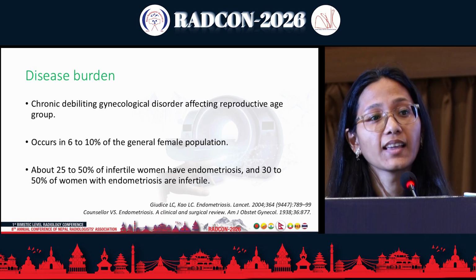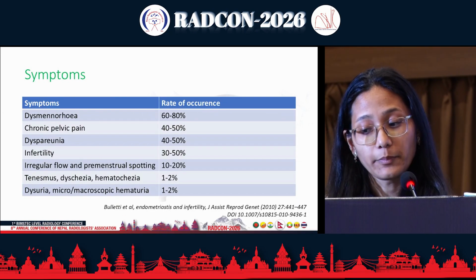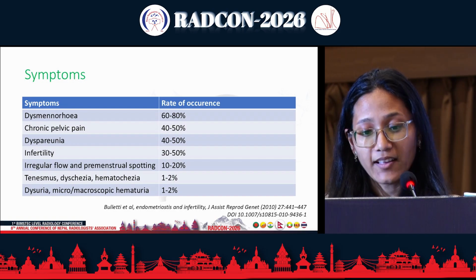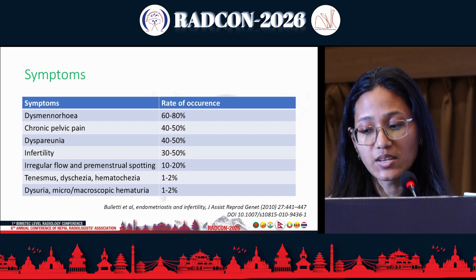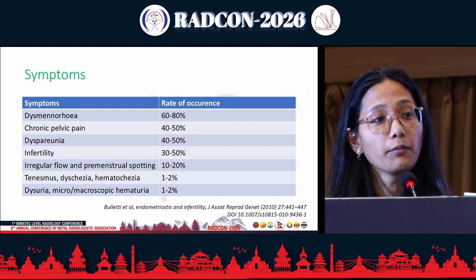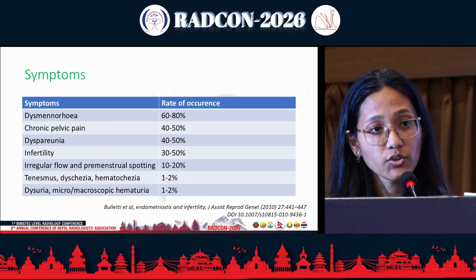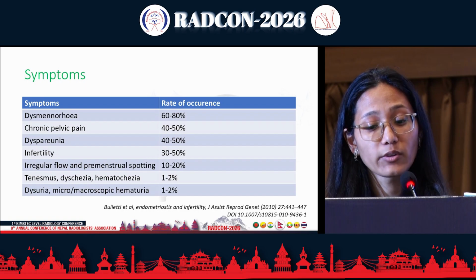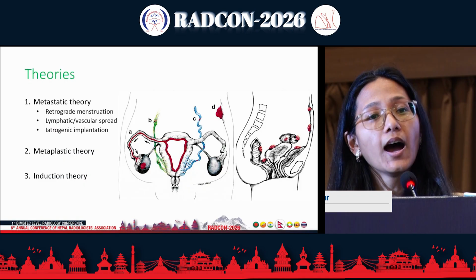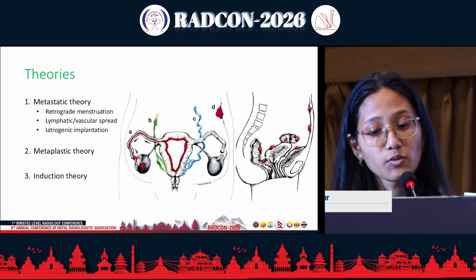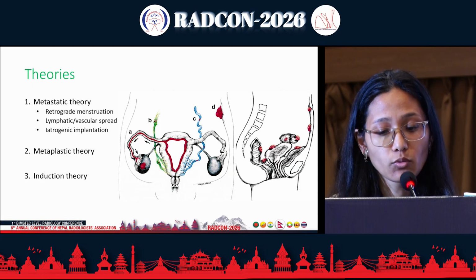with endometriosis are infertile. About 20 to 25% of patients are asymptomatic, and the ectopic endometrium responds to hormonal stimulation with various degrees of cyclical hemorrhage, causing symptoms depending upon the structures involved, commonly being dysmenorrhea, chronic pelvic pain, dyspareunia, and infertility. Among the various theories of endometriosis, the most widely accepted is the theory of retrograde menstruation.